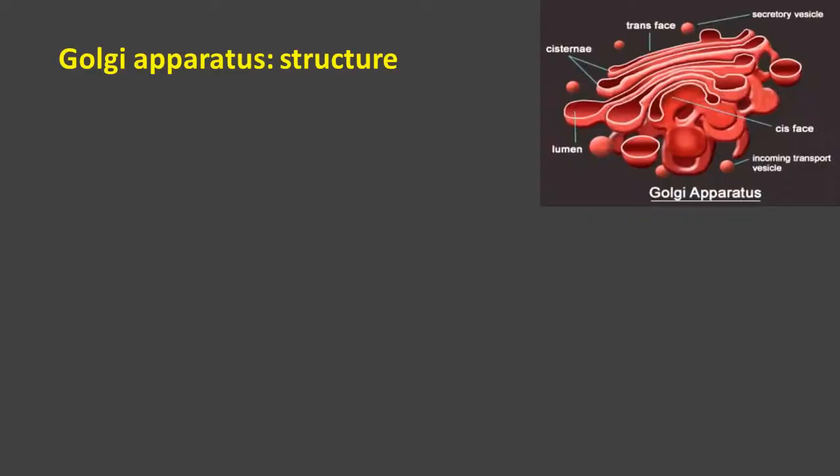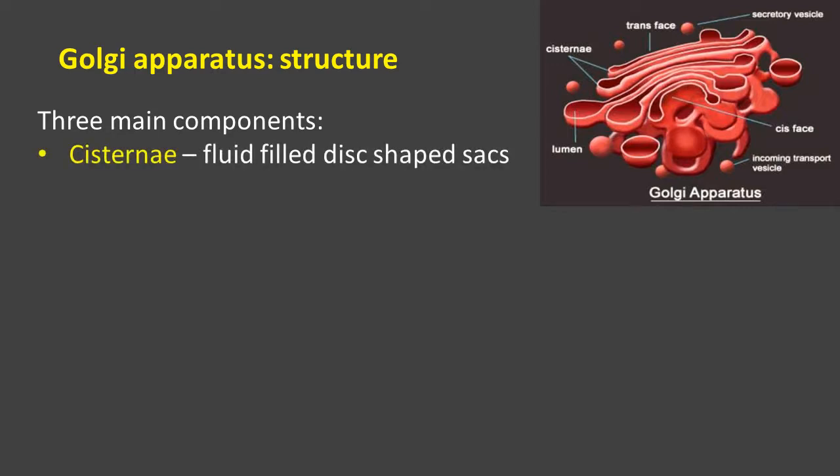Yes, let us now move on to the structure of Golgi apparatus. So Golgi apparatus is a membrane bound cell organelle. You can find the structure here in the diagram, and the number of components present in the Golgi apparatus. Actually there are three main components forming the structure of Golgi apparatus. One of the components is cisternae. In the diagram you can find long tubular structures, parallelly arranged in order to form the Golgi apparatus structure. Those tubular structures are nothing but cisternae.